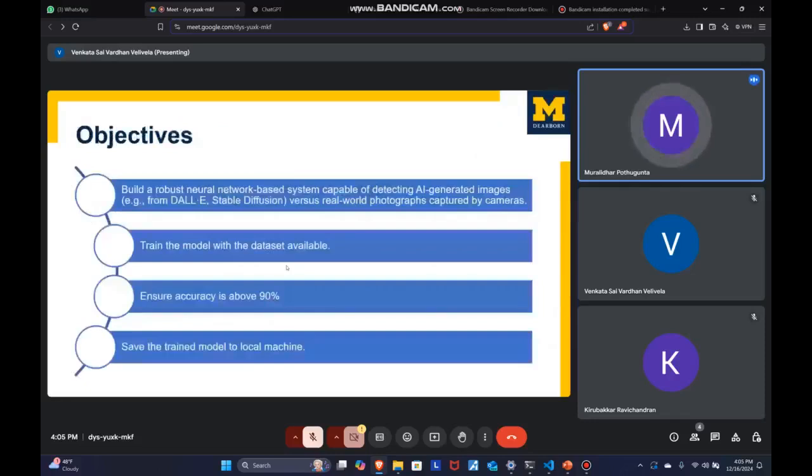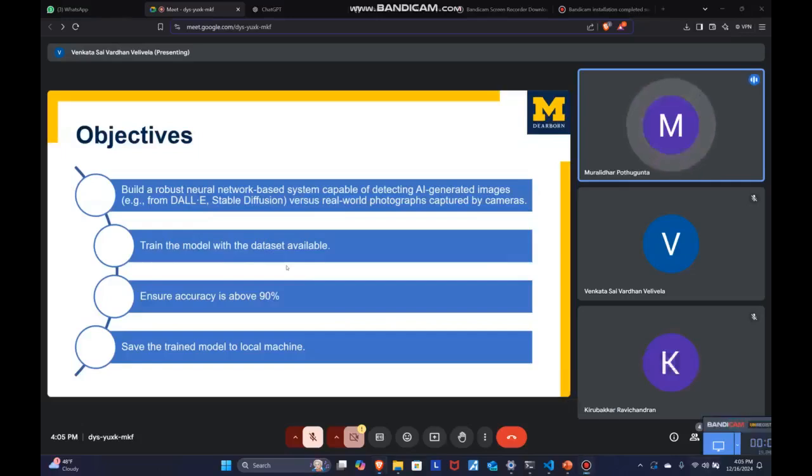To combat the challenges posed by generative AI, our project is guided by the following objectives: build a robust neural network, which is capable of identifying AI generated images with high accuracy, utilizing advanced preprocessing techniques, which include resizing, normalization, and data augmentation to improve the model performance, ensure generalization across diverse datasets and generative models, making the system applicable to a wide range of use cases.